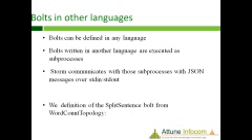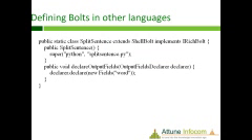Now, bolts in another language. A bolt can be defined in any language. Bolts written in another language are executed as subprocesses. We can define a bolt in Java, Ruby, and other languages. Storm communicates with those subprocesses with JSON messages over stdin and stdout. So here is the definition of the split sentence bolt from the word count topology, defining a bolt in another language and how we can split the data.